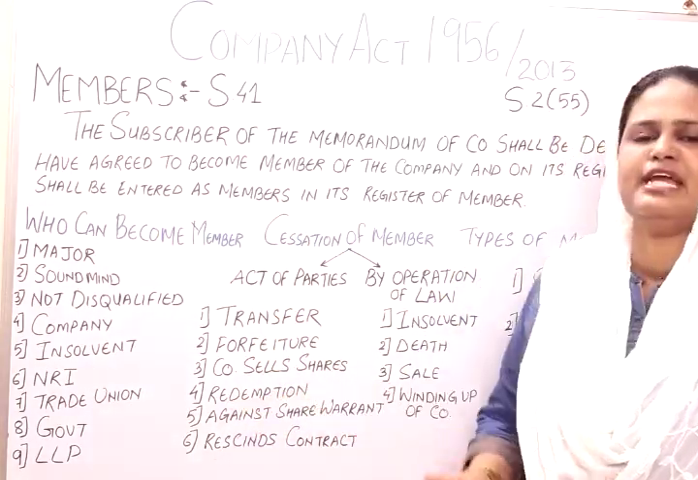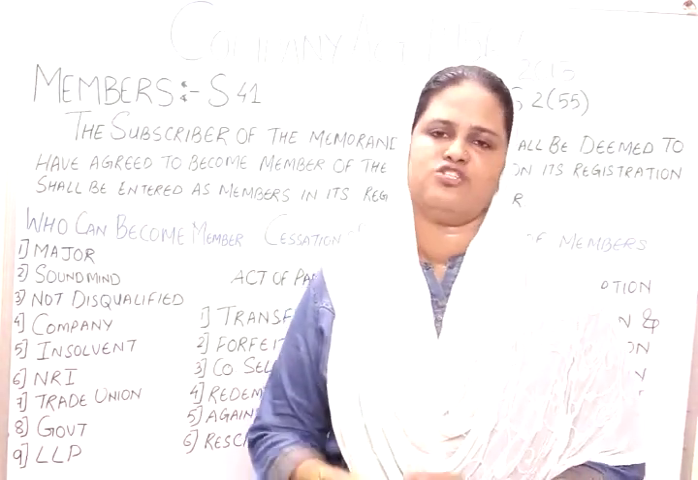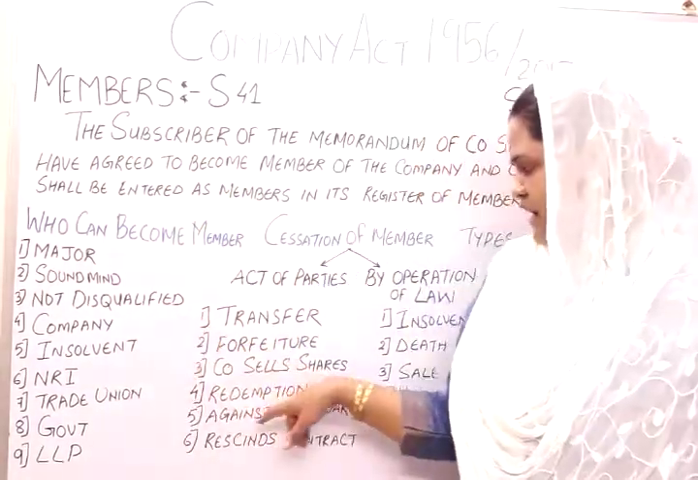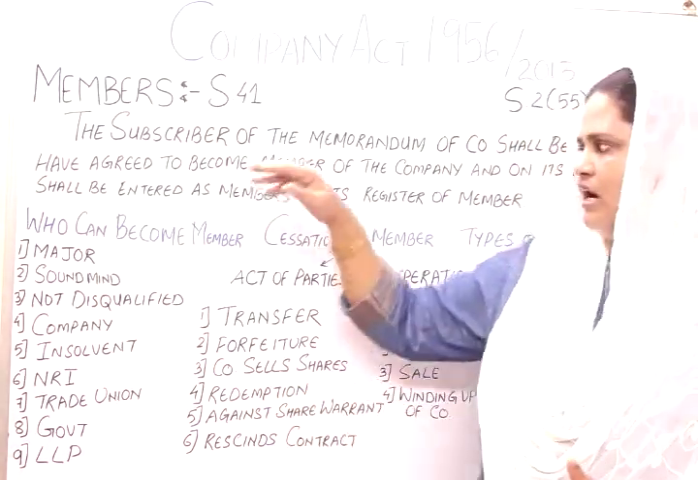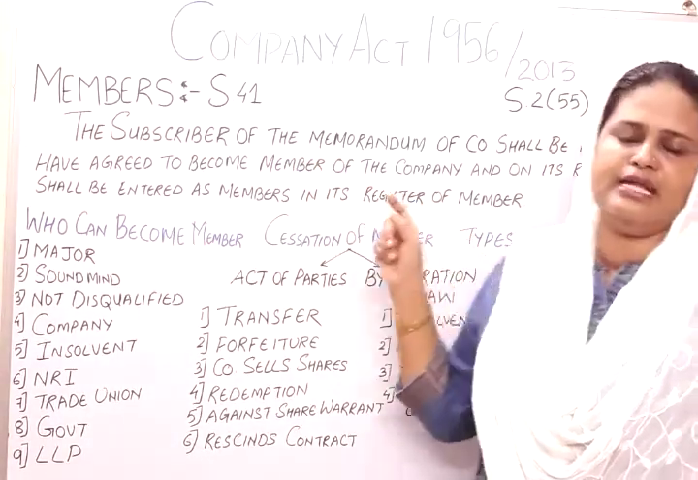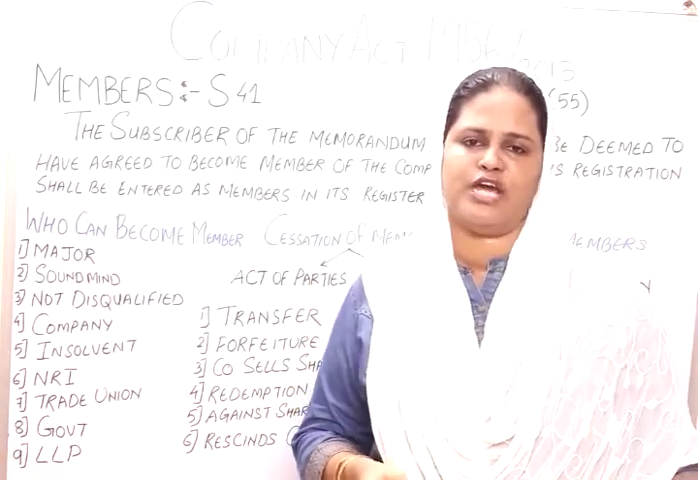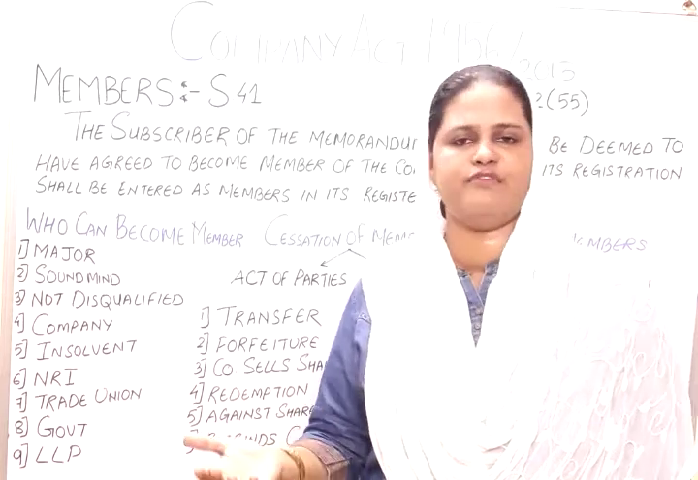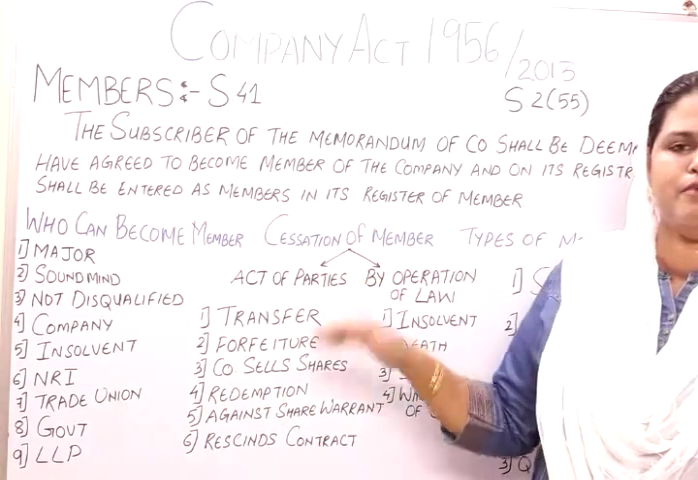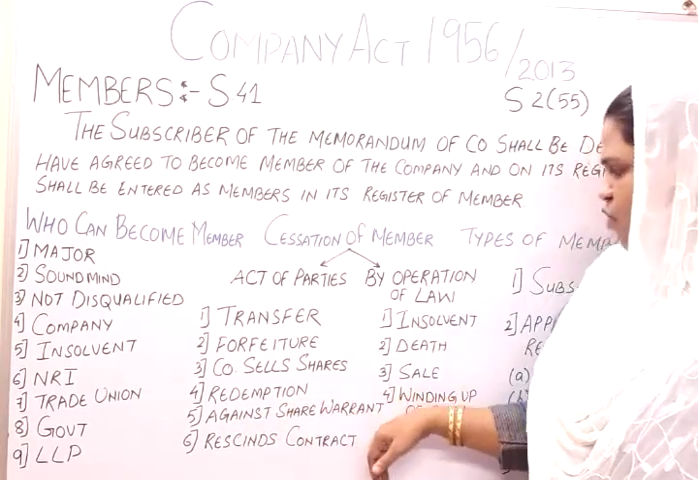Redemption. When a company redeems its shares, usually in the case of preference shares. As I told you earlier, shareholder and member are the same concept, but the member is a wider concept than the shareholder. So if a person is holding a preference share and the same person's name is registered in the register of members, then when the company redeems its shares and pays off the preference shareholder, the name of the same shareholder ceases to appear in the register of members. The next is again share warrant.